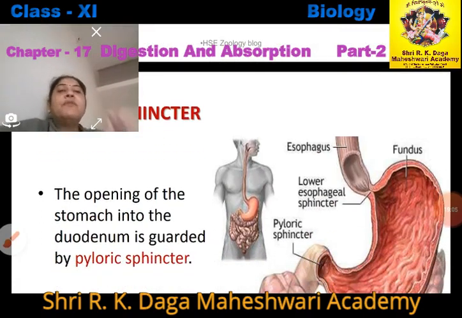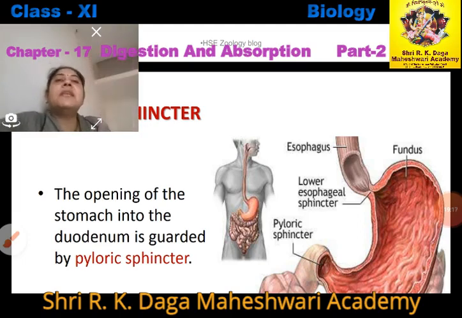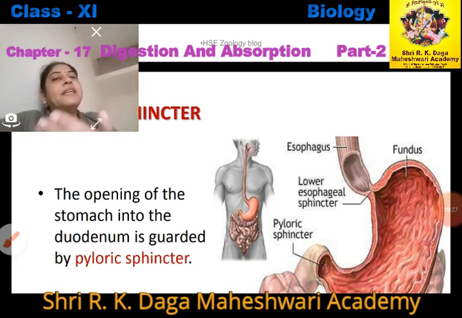The opening of the stomach into the duodenum is guarded by the pyloric sphincter. The stomach opens into another part of the alimentary canal called the duodenum, and the duodenum is the first part of the small intestine. So directly we can say the pyloric part of the stomach opens into the small intestine, and the first part of the small intestine is known as the duodenum, right?